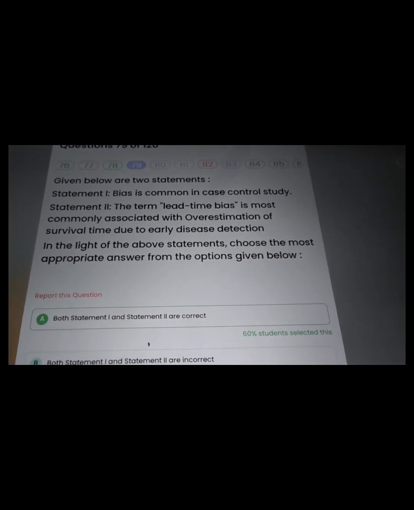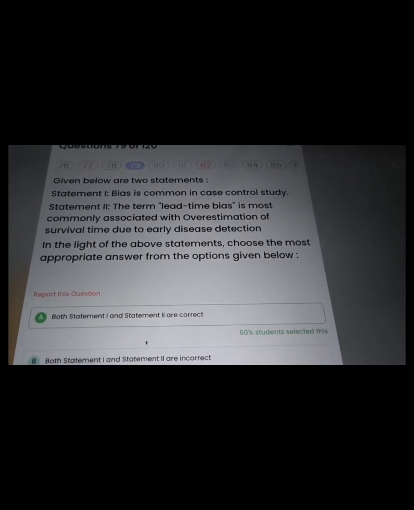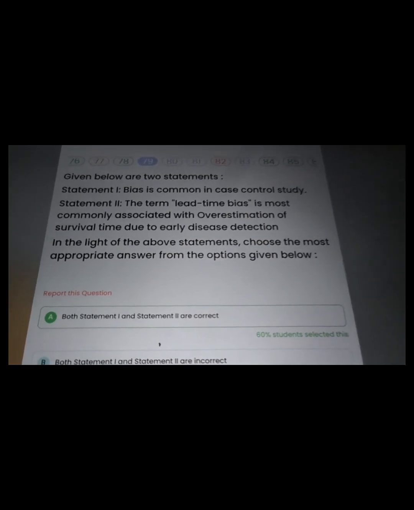Bias SPM bias is a Kent control body. Bias is common. Lead time bias is most commonly associated with overestimation of survival time due to early case detection. That both statements are true.